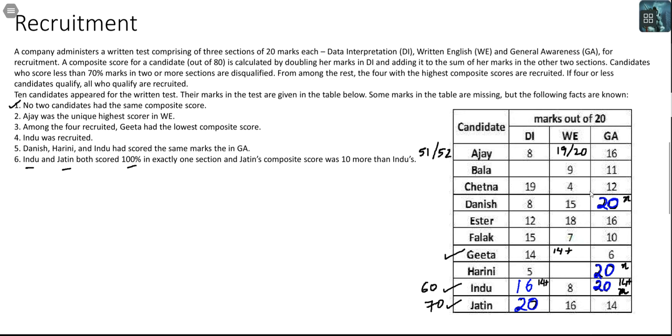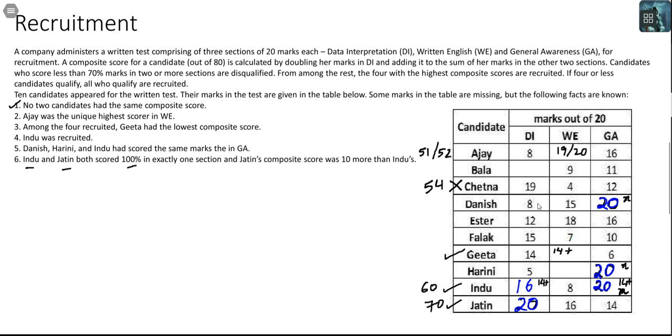For Bala, I have nothing, so I don't care. For Chetna, can I say she will definitely get rejected? She's definitely getting rejected because two of her sections are below 14. But I can still calculate her composite score. So 38 plus 4 is 42, 42 plus 12 is 54. Okay, so it is 54 for Chetna.